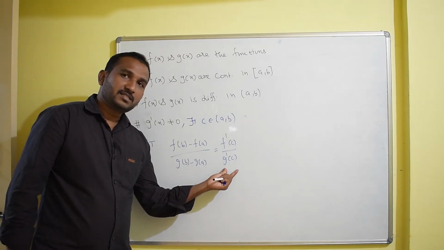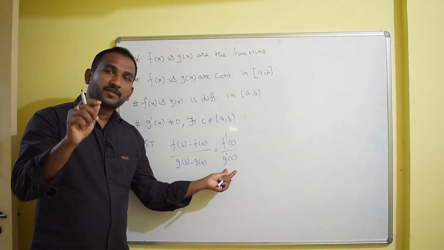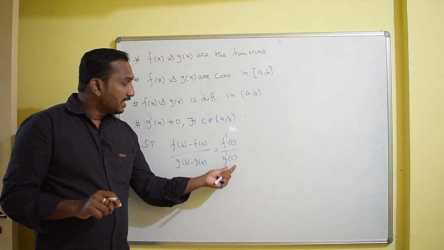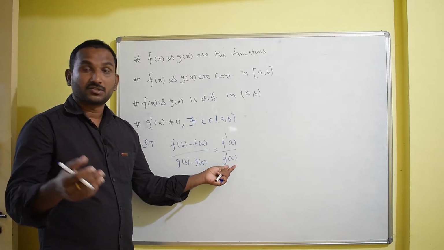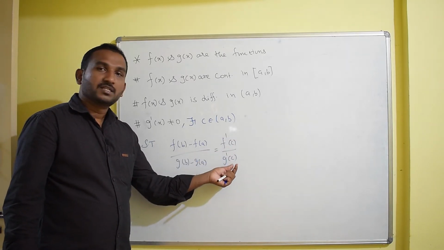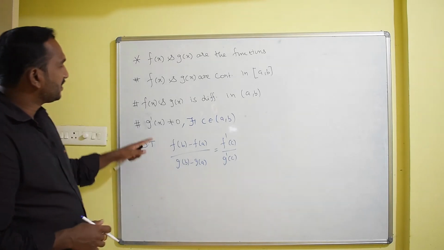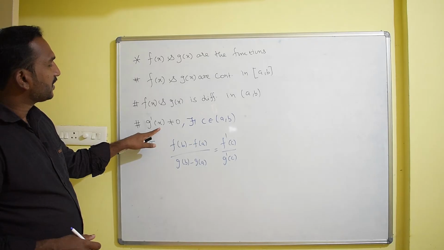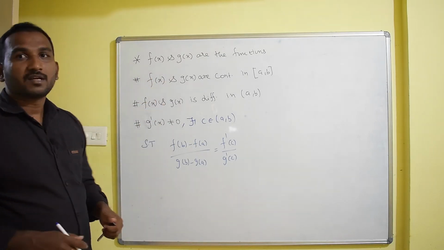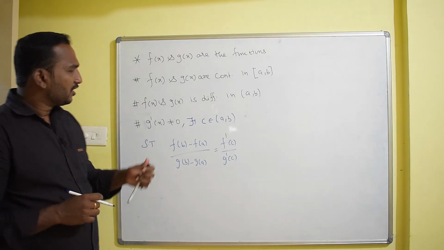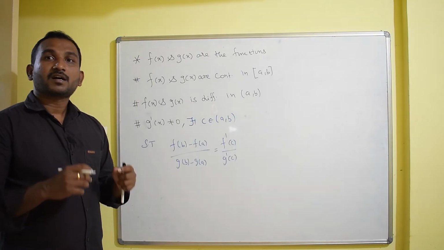Actually this g dash of c and f dash of c come from f dash of x and g dash of x. In case g dash of x is equal to 0, then g dash of c is also 0. You will get 1 by 0 here, an indeterminate form, so you will get infinity. So that's the reason why the third point, g dash of x should not be equal to 0. So these are the three conditions for the Cauchy mean value theorem. Now using these conditions, we need to verify the Cauchy mean value theorem.